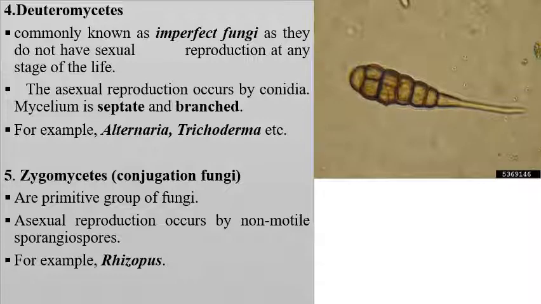See, this is a typical figure of Alternaria solani, and this can be seen when you scrape the diseased part of the potato leaf, put the infected part on a slide, and observe under the microscope. You will come to see the structure of Alternaria, and this is a typical structure of Alternaria solani. Okay, so this is all about